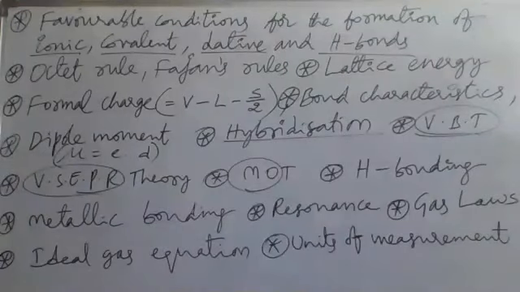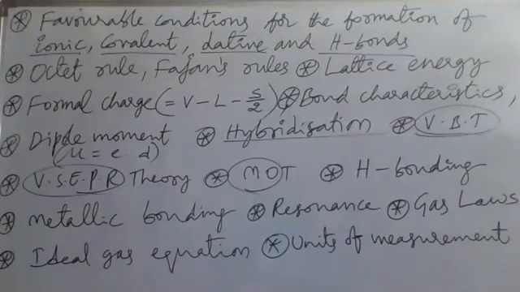Between lone pair and bond pair, and between bond pair and bond pair, repulsions will be there. Which repulsions are stronger? LP-LP repulsions will be greater than LP-BP repulsions, which will be greater than BP-BP repulsions. The reason: why are LP repulsions stronger?